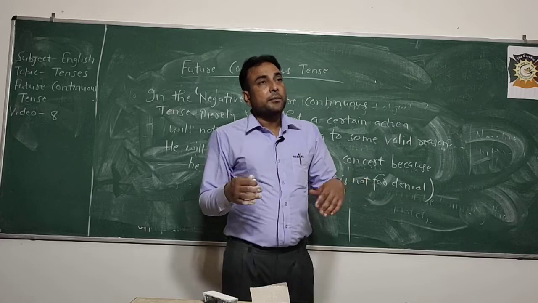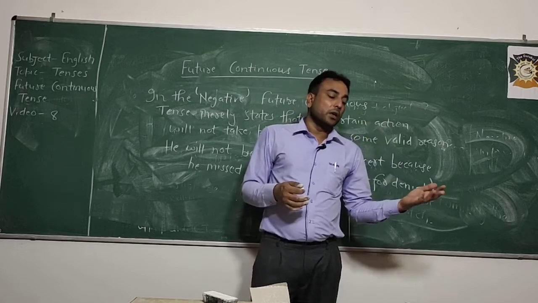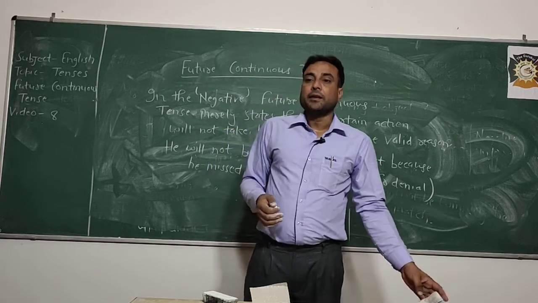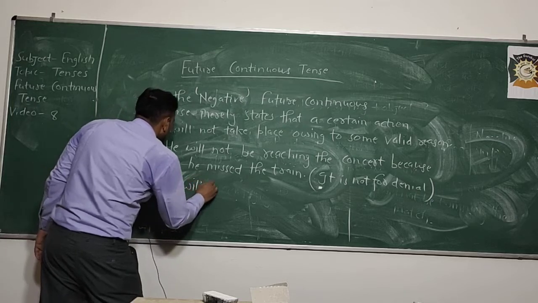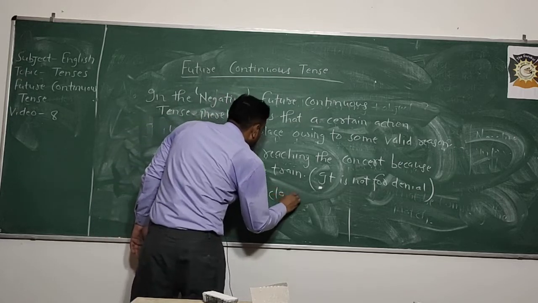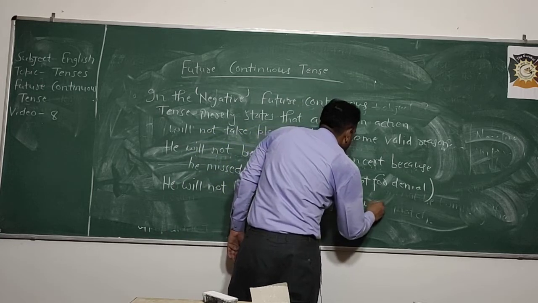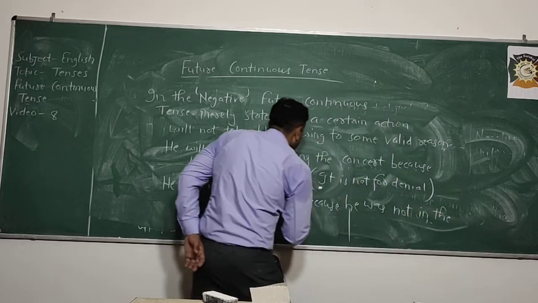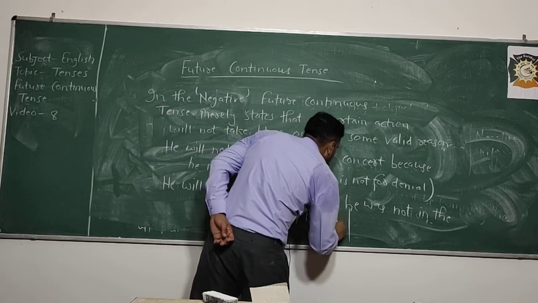If he has missed the train, maybe he can come by his own conveyance. So the reason is not valid. Maybe he will reach or maybe he will not reach. The reason in the sentence given is not a valid reason. If I say he will not be in class because he was not in the school bus in the morning.